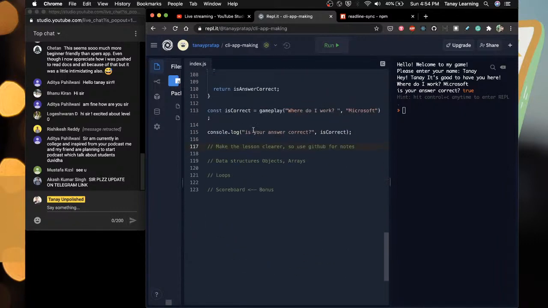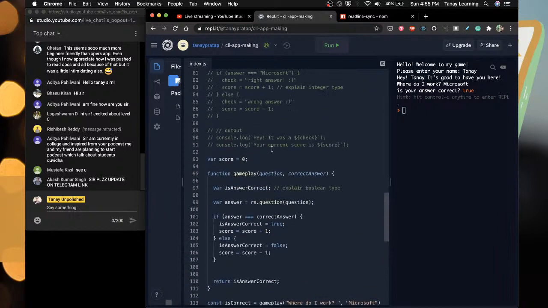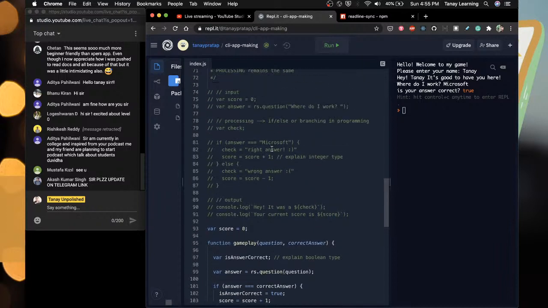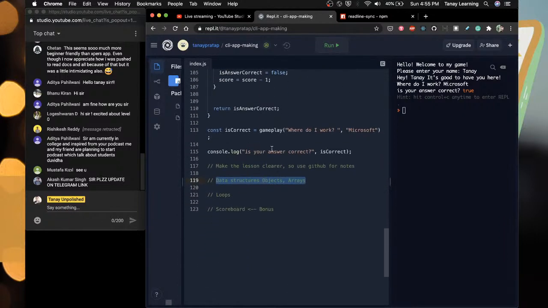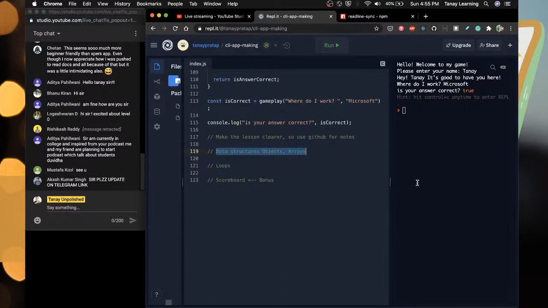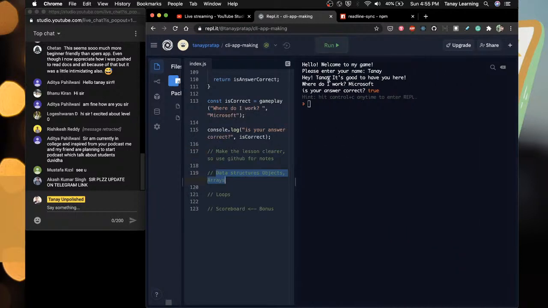So these are the things which we will do. Once I come back, we will make the lesson clear. We'll do data structures, loops, scoreboard. So just let me check once. We have loops, we have data structures, we have if else, we have functions, we have variables. I think that is good enough for a basic programming course, like the first program you ever write. And then you'll have more questions here, and you will have answers, and a scoreboard, and you can send this. The best part is that you will be able to send this app to anyone, and they will be able to run it without having to do anything.